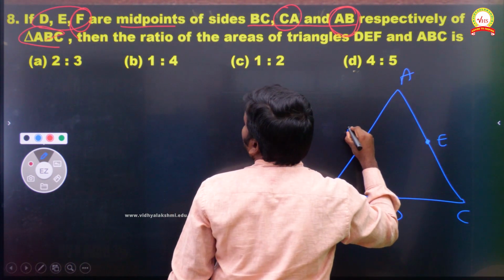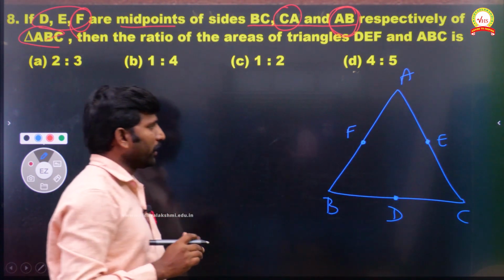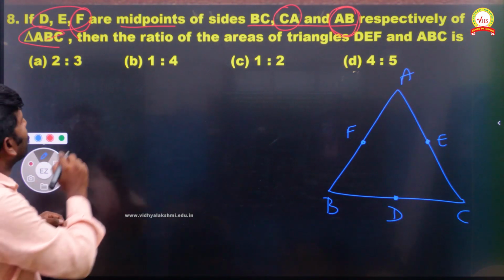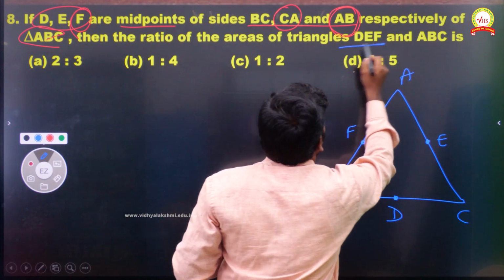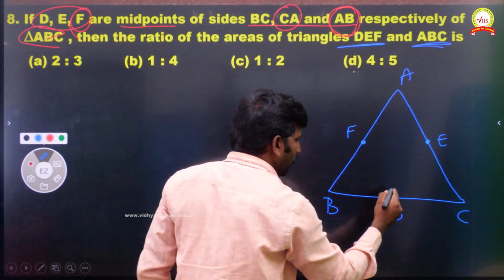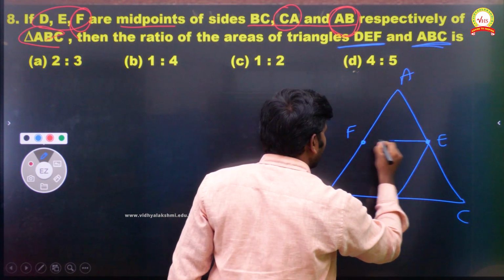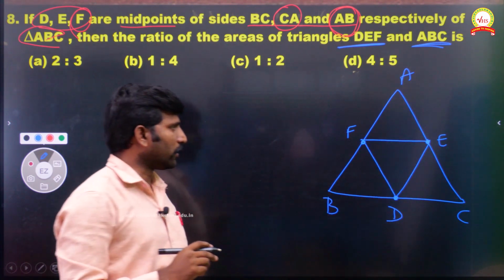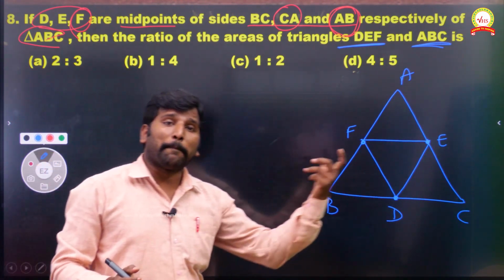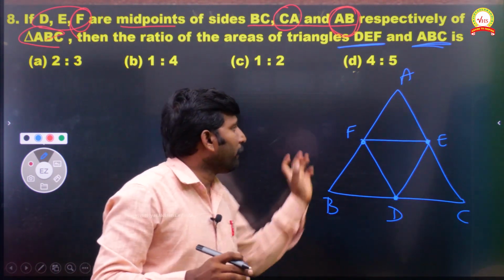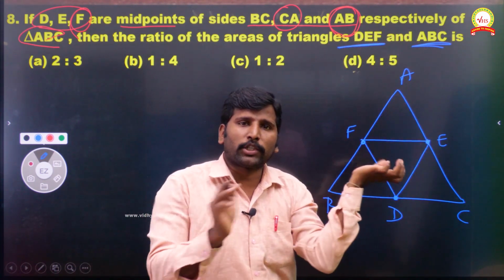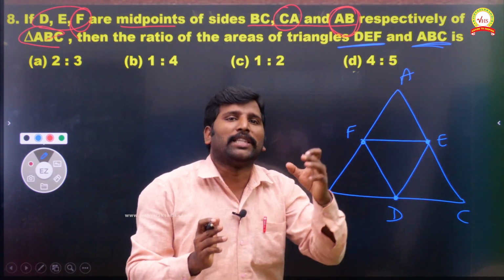What is that? F point. Okay. This is a midpoint of AB. That's it. Now, what they are asking is the ratio of the areas of triangle DEF and ABC. DEF. So next, E and F, we have to join this. Okay, then what they are asking, in the middle part we are getting one small triangle, for that and with a bigger triangle. For this together we have to find the area in the ratio.